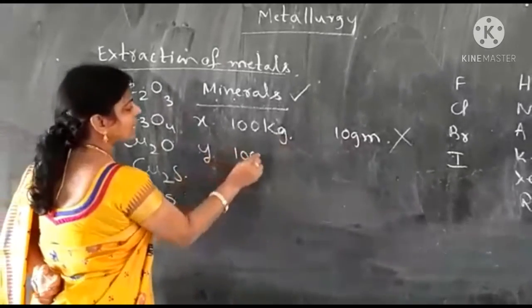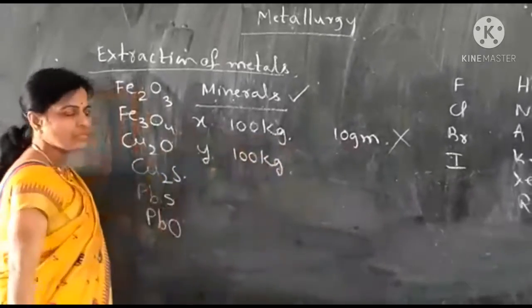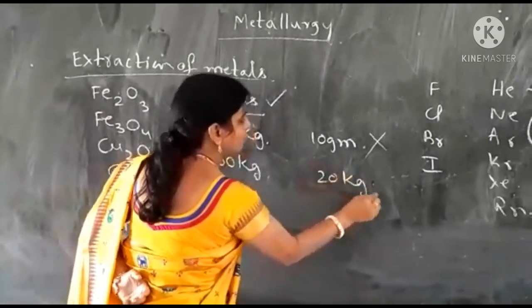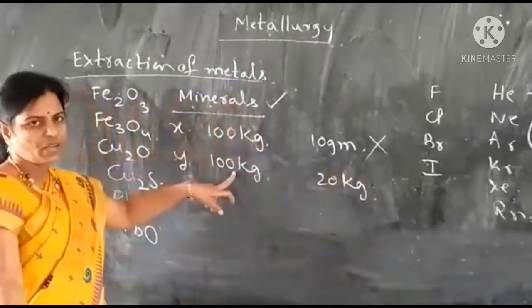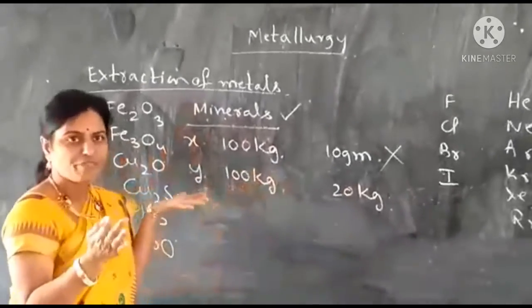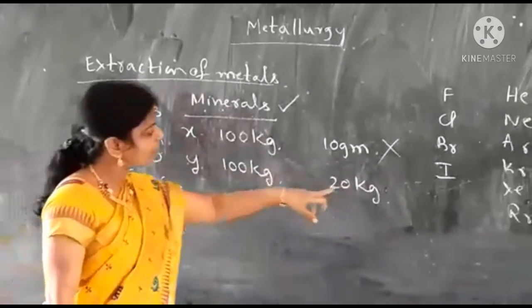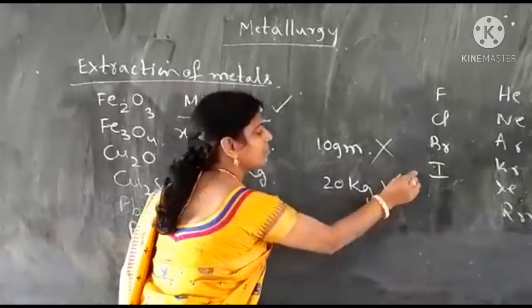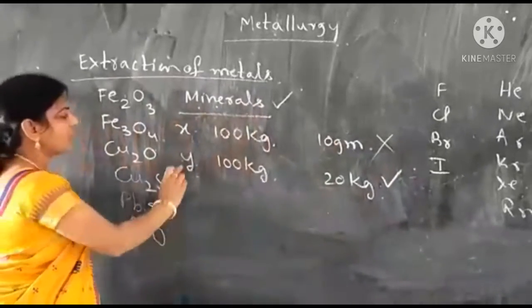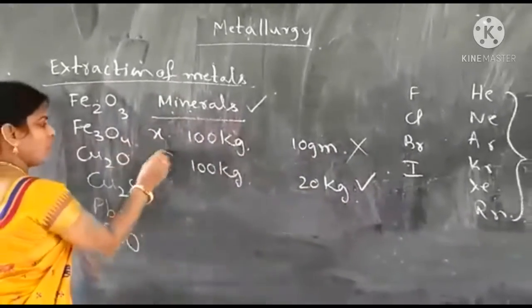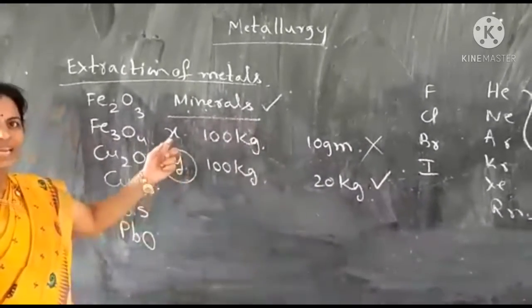Suppose you dig out 100 kgs and you get some 20 kgs of metal. Remaining 80 kgs are impurities. So by selling these 20 kgs you can make enough profit. So this is a profitable way of extraction of metals. So which is better to use, X or Y? It is always profitable for us to use mineral Y.